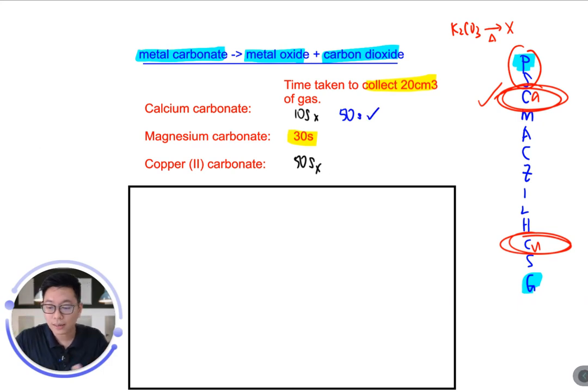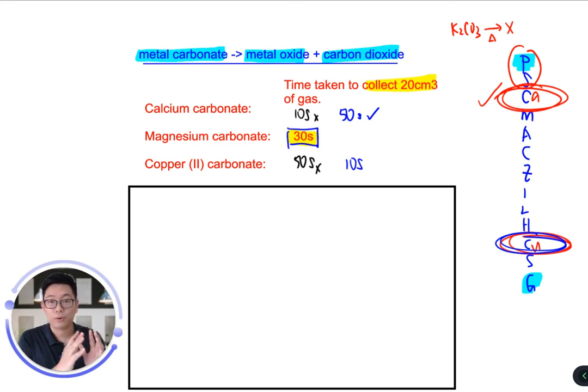On the other hand, copper is here at the bottom, and therefore copper is not a very reactive metal. So the carbonates, the compounds, have low stability. Copper carbonate is not very stable, and when you heat it up, it breaks down quite easily to form copper oxide and carbon dioxide. So the time taken will be something like 10 seconds or 15 seconds. As long as it's less than 30, we are fine.